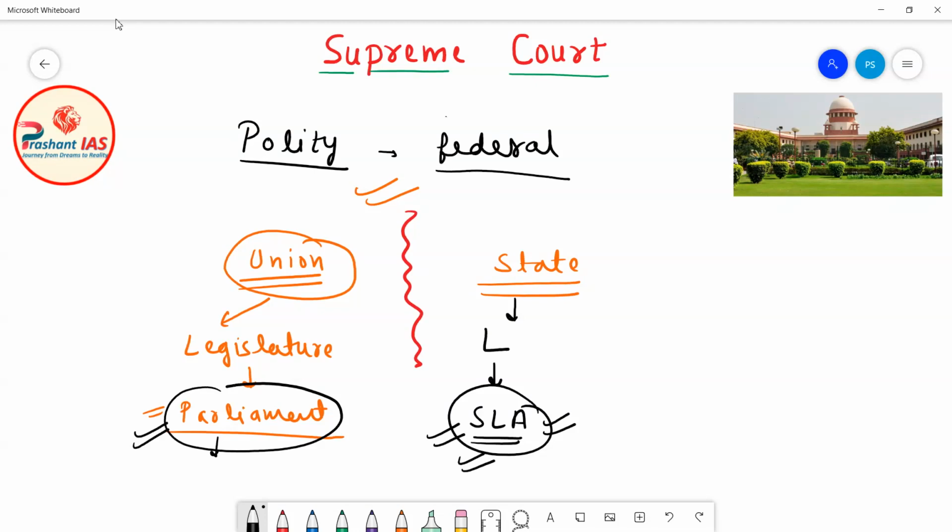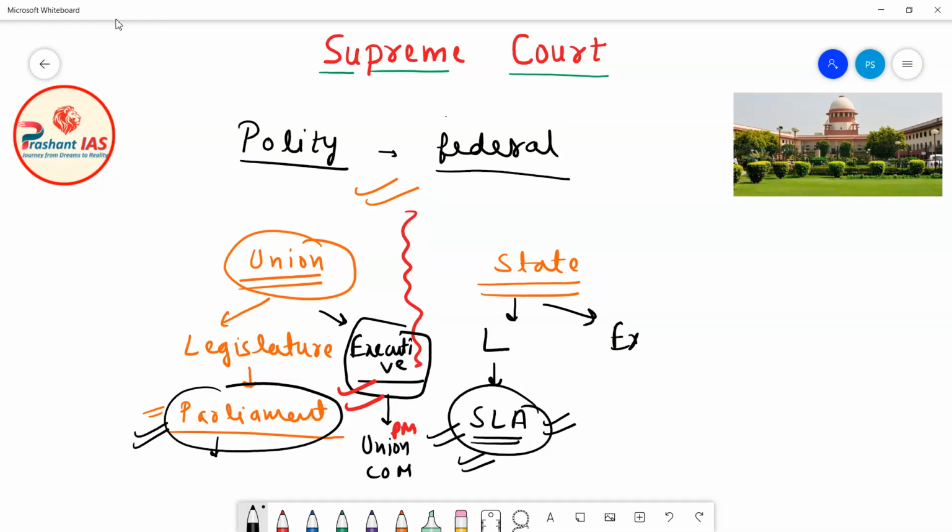And as there is a separate legislature for the Union and states, similarly there is a separate executive for the Union and states also. For example, the executive for the Union is called the Union Council of Ministers, headed by the Prime Minister. This Union Council of Ministers and Prime Minister is the executive for the entire country. If you look at states, there is a separate executive.